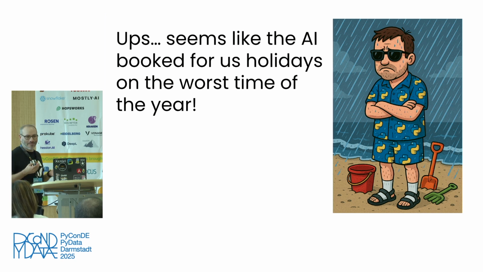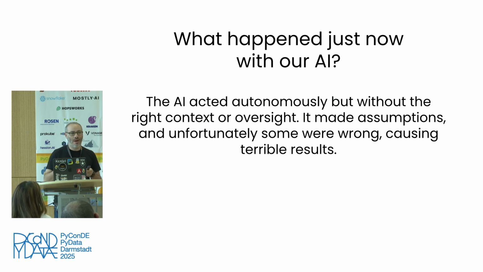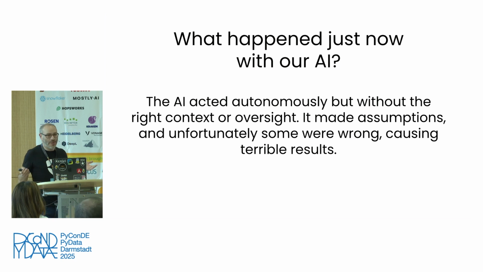But yes, we can feel that something, even though technically correct, is not what we were hoping for when we designed that prompt, right? So we were not very smart when we told the AI what to do, but the AI also wasn't very smart in confirming anything that we wanted to do, or even confirming before we did any booking or anything, right? So we delegated to the AI. The AI acted autonomously, but without the right context, without any oversight at all, and it produced terrible results, right?